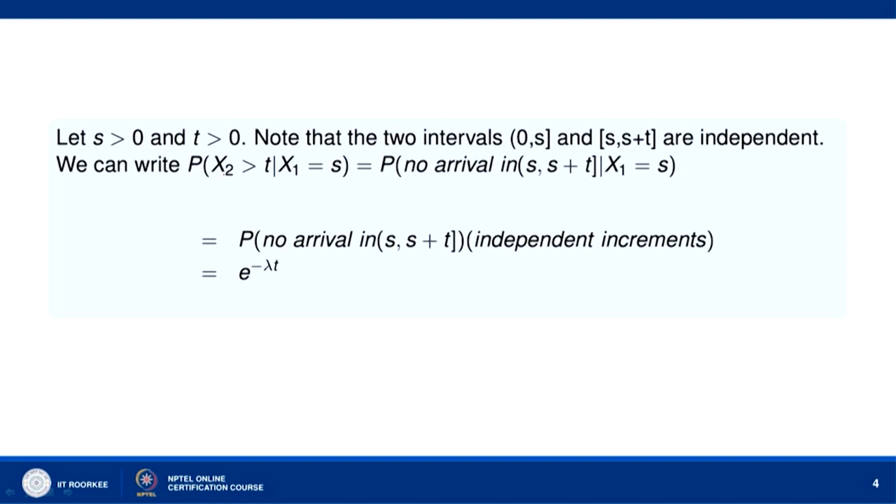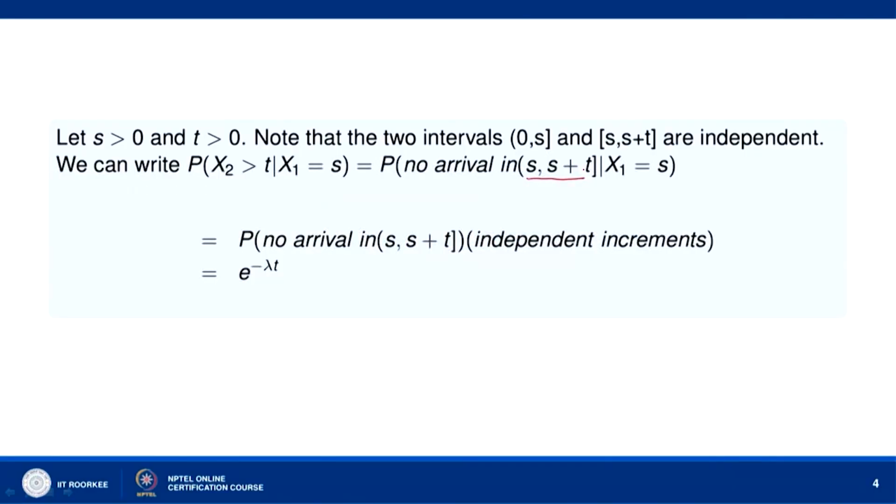Therefore, consider the probability that X2 is greater than t given that X1 equals s. X1 is the time of the first arrival, so X1 equal to s means s is the time of the first arrival. X2 is the time elapsed between the first arrival and the second arrival.